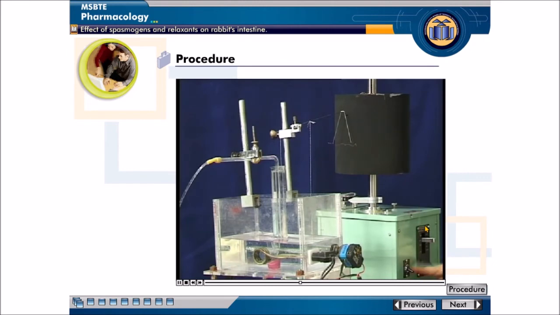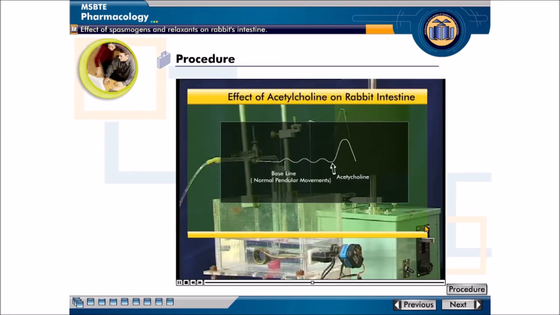Record the contractions for 30 seconds. You will observe upward movement of tip of the frontal writing lever. This indicates increase in tone and contractility of the preparation.